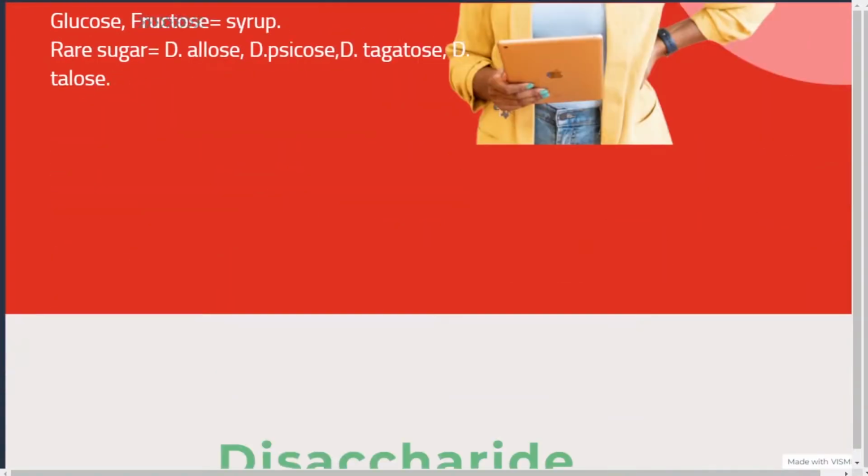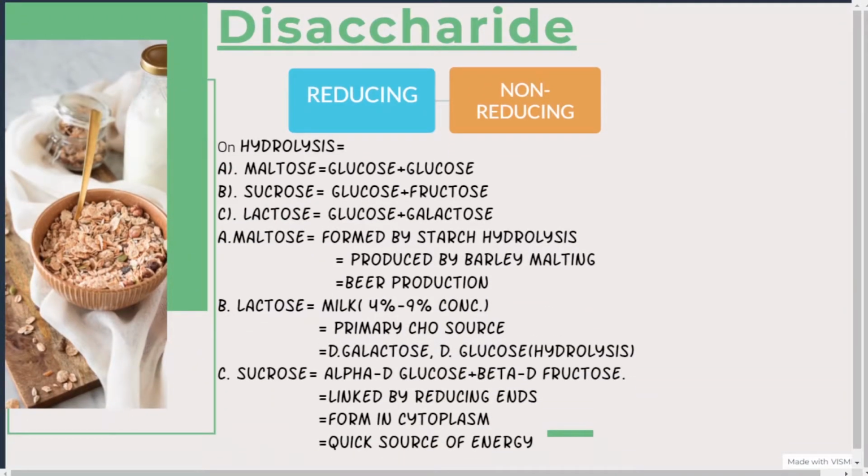Going to the next slide, we now have disaccharide. As we can see by its name, it has two sugar units. Before explaining this, as I have told you, carbohydrates can be classified into monosaccharides, oligosaccharides, and polysaccharides. Disaccharides come under oligosaccharides, so first you have to understand what oligosaccharides are.